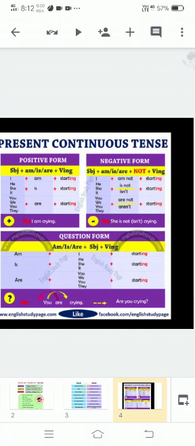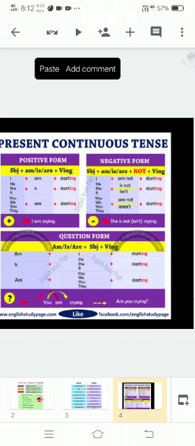Like I am not starting, he is not starting, she is not starting, it is not starting, you are not starting, we are not starting, like that. Example, she is not crying, like she isn't crying, like we use in its short form.